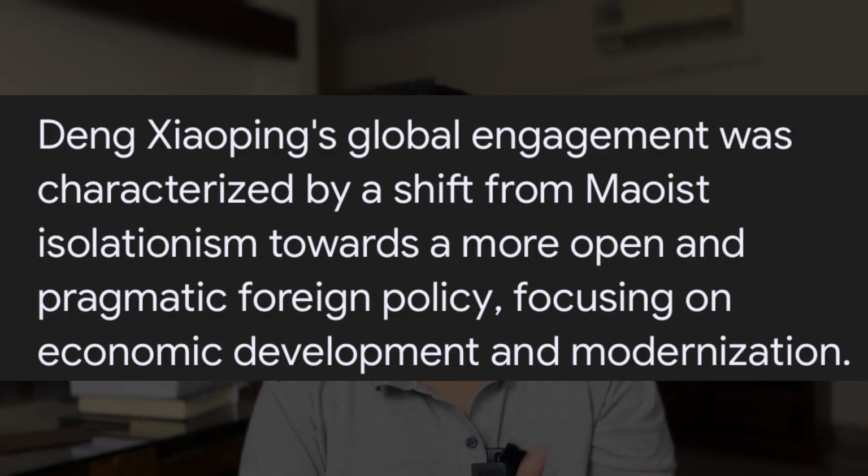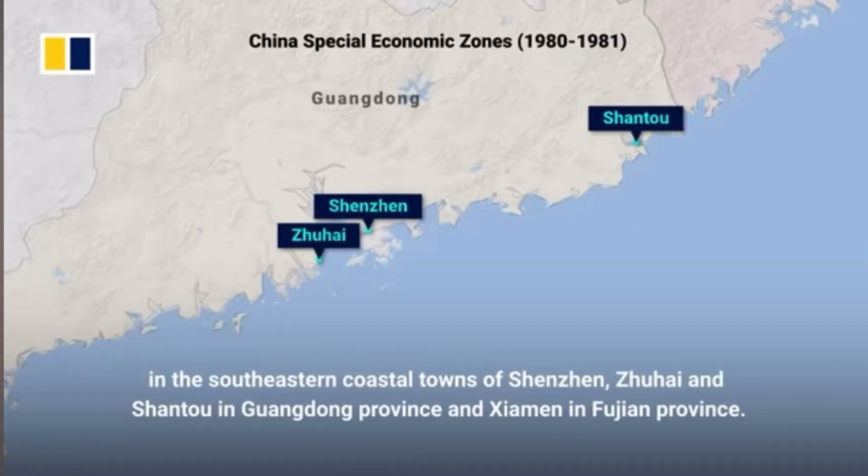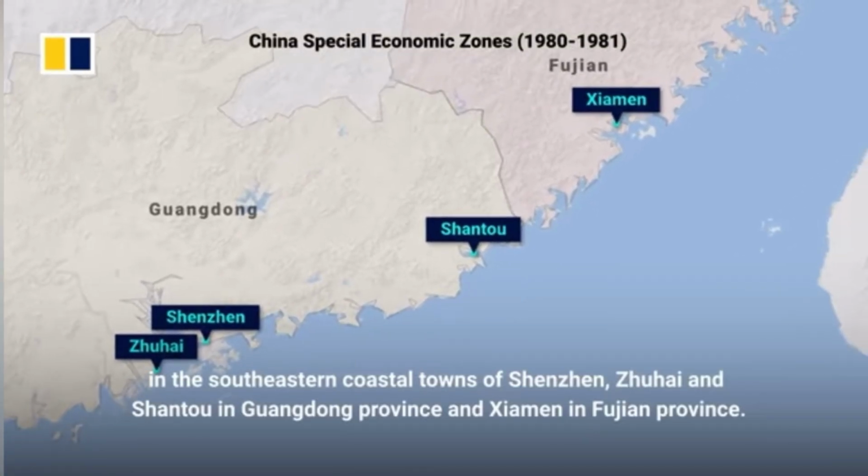For most of Mao's rule, China remained diplomatically and economically isolated from much of the world. Foreign investments were non-existent, and the country's engagement with global trade was almost close to minimal. This inward-looking stance inherently hindered China's economic growth and technological advancement. Deng Xiaoping dramatically reversed this. He saw global engagement as essential for China's modernization. Under his leadership, China established special economic zones, SEZs, in places particularly like Shenzhen, where foreign investors were given preferential treatment.